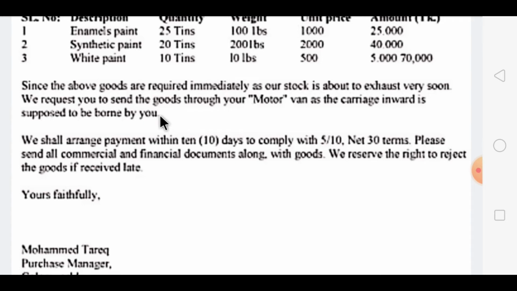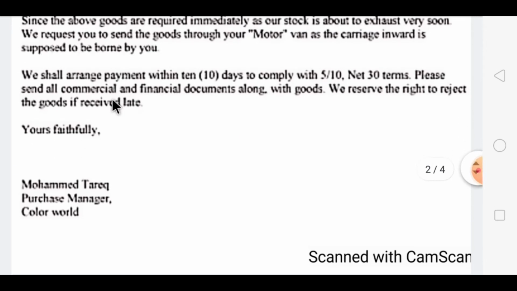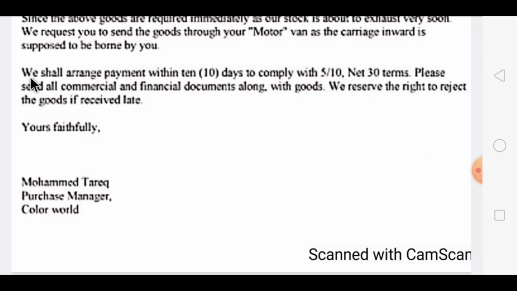After this main paragraph, at the last you have to conclude. In that, you start: we shall arrange payments within 10 days to comply with 5 to 10, net 30 terms. Please send all commercial and financial documents along with the goods. We reserve the right to reject the goods if received late.